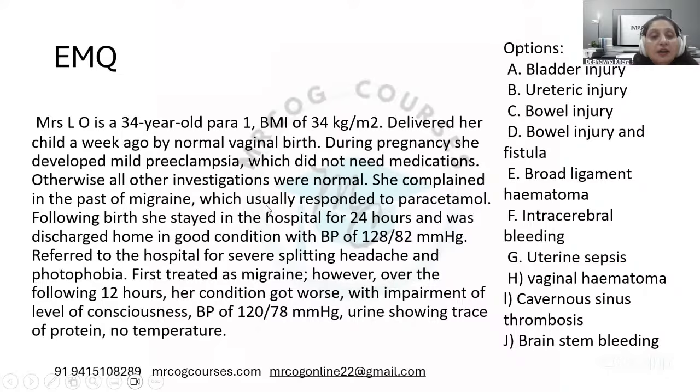Following birth, she stayed in the hospital for 24 hours and was discharged home in good condition with BP of 128/82. Referred to the hospital for severe splitting headache and photophobia. First treated as migraine. However, over the following 12 hours, her condition got worse with impairment of level of consciousness. BP of 120/78, urine showing trace of protein and no temperature.